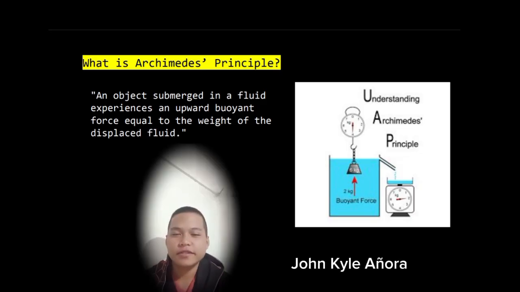The Archimedes principle: an object submerged in a fluid experiences an upward buoyant force equal to the weight of the displaced fluid. The Archimedes principle states that when a body is wholly or partially immersed in a fluid, an upward force acts on it, which is equal to the weight of the fluid displaced. The upward force acting on the body is called buoyant force, which helps in the floating of an object.